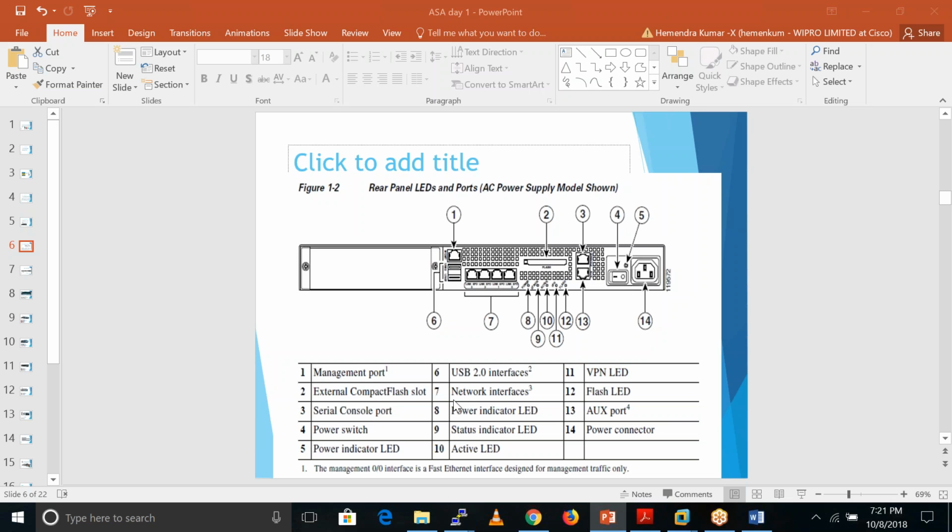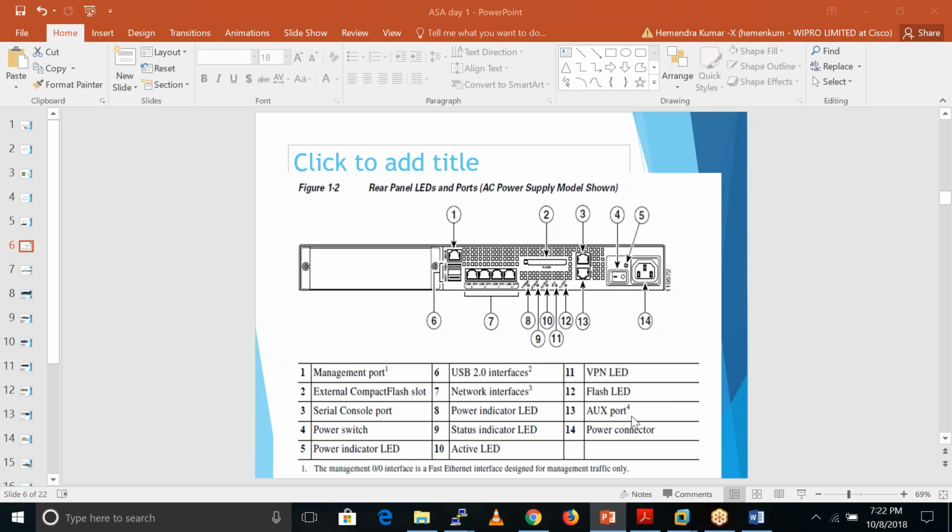These are the network interfaces which we use. You can also say these are the data interfaces. These are the interfaces responsible for data transfer, through which we can send data through this firewall. We also have power indicator LEDs and status indicator LEDs. We have an active LED and a VPN LED. If our VPN is working, that VPN LED is blinking there. We have a flash LED, which shows whether our flash memory is okay or not.